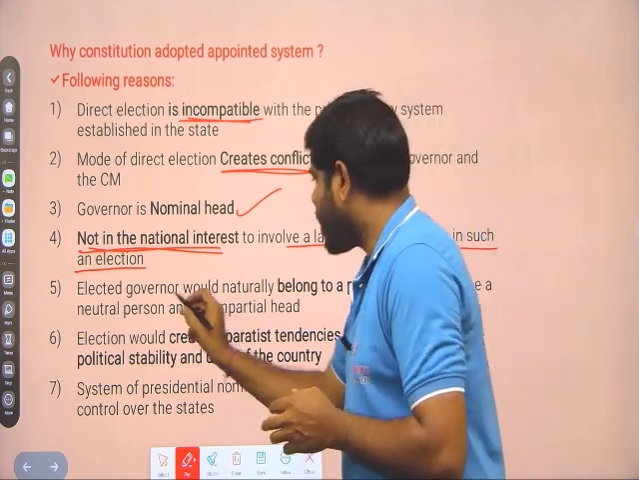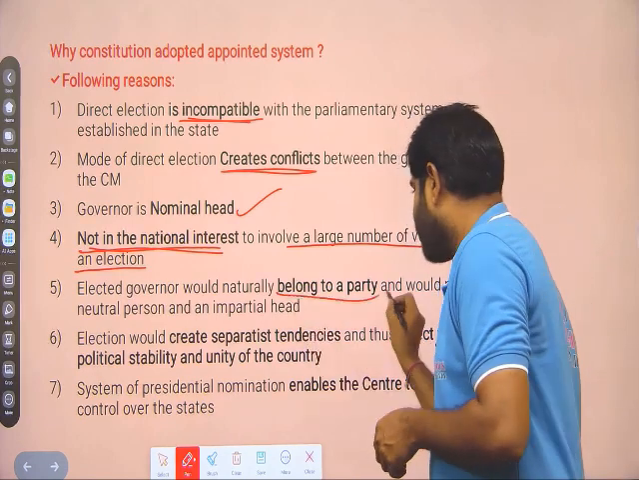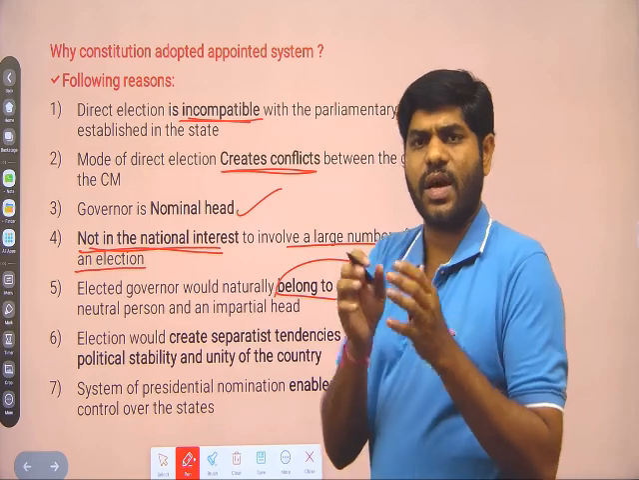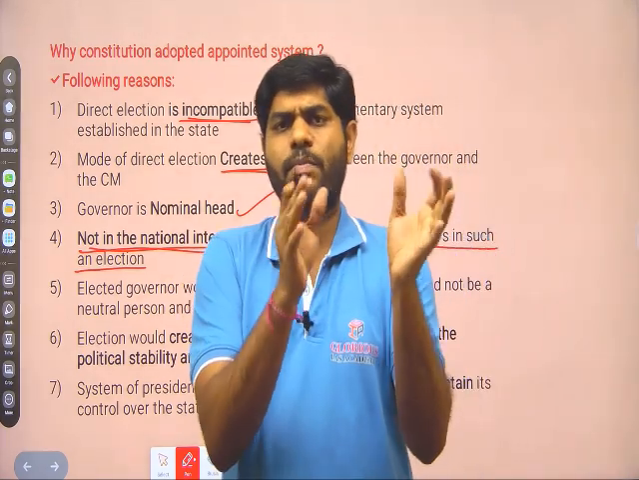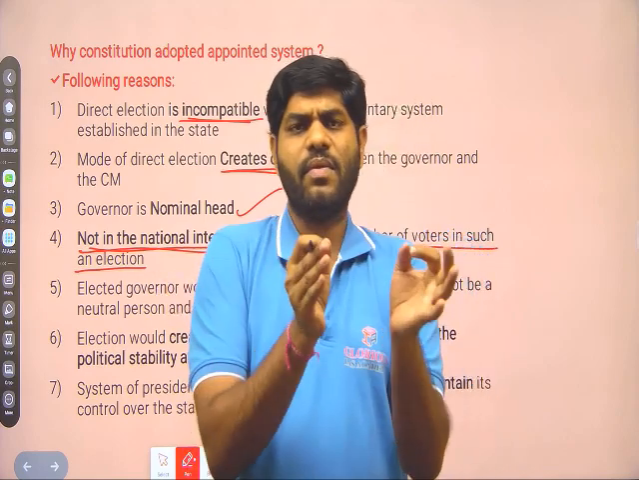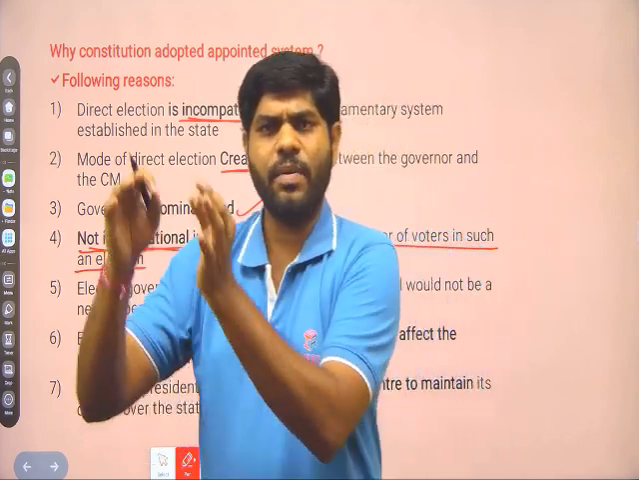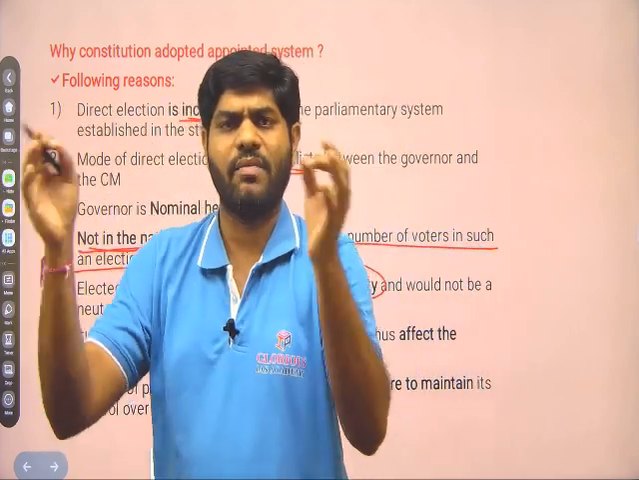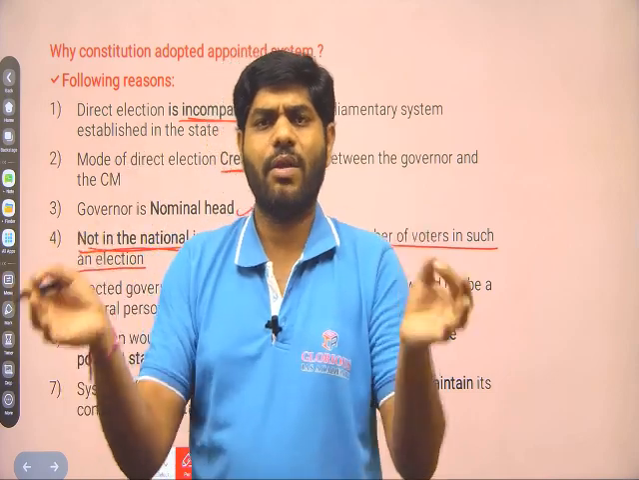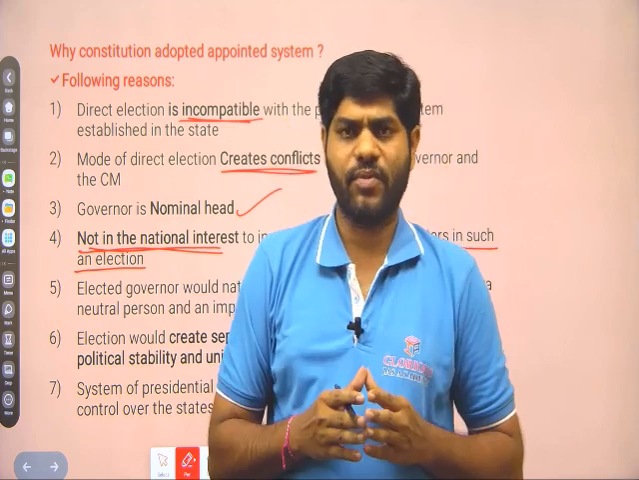Next one, an elected governor would naturally belong to a party. If you provide the election system for the governor, a party member would contest for the governor. So if a governor is elected from one political party and the CM is from another political party, there will be a tug of war again, a conflict arises between two political parties. There will be a lot of confusion.